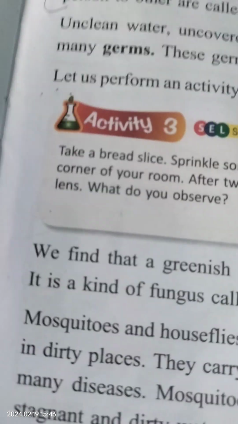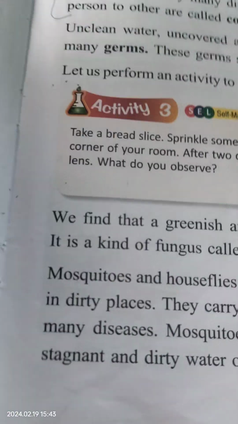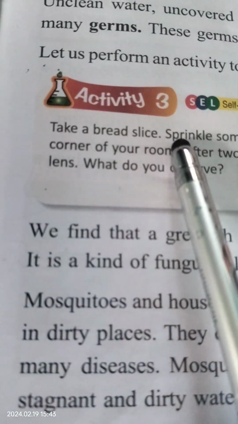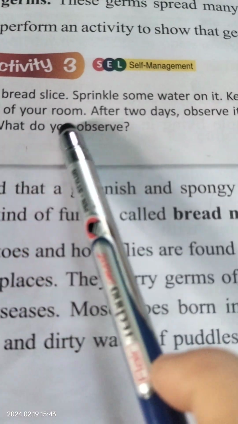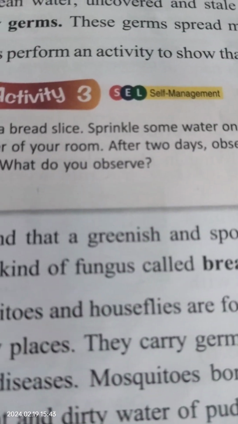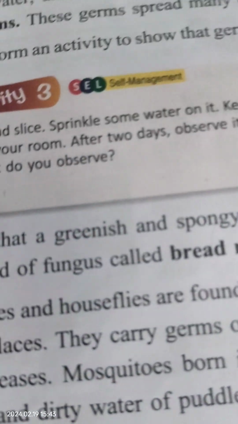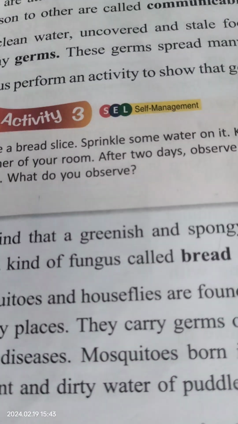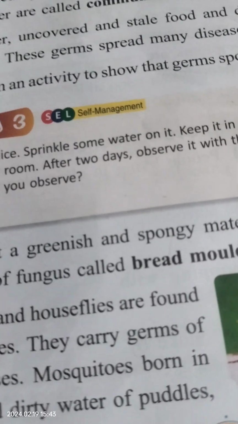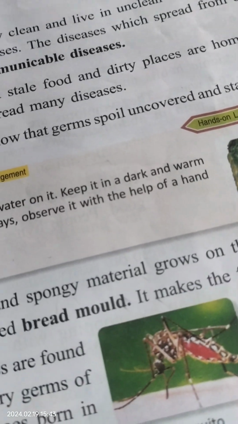Let us perform an activity to show that germs spoil uncovered and stale food. Take a bread slice and sprinkle some water on it. Keep it in a dark and warm corner of the room. The room should be dark, meaning the light should not be on, and you have to keep it in the corner of your room, not in the middle. After 2 days, count 2 days from when you kept it. Like I have put it today, today is 19, so 20, 21.